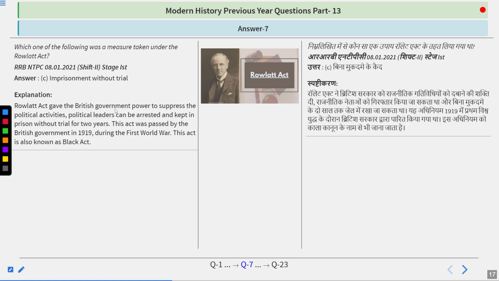The Rowlatt Act gave the British government power to suppress political activities. Political leaders could be arrested and kept in prison without trial for 2 years. This act was passed by the British government in 1919, after the First World War, when they also brought the Government of India Act 1919, also known as the Montagu-Chelmsford Reforms. This act is also known as the Black Act.